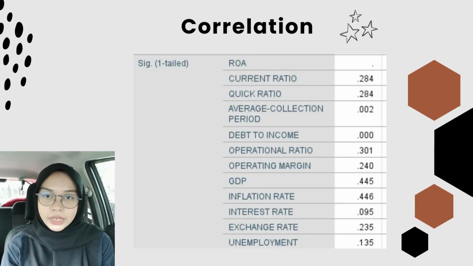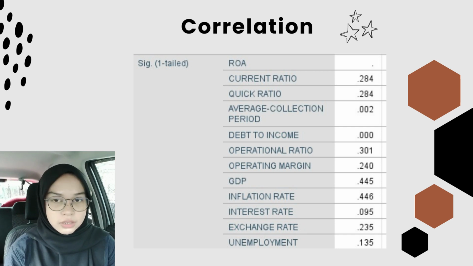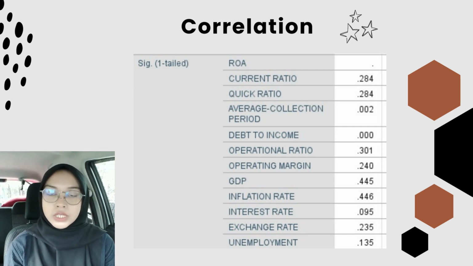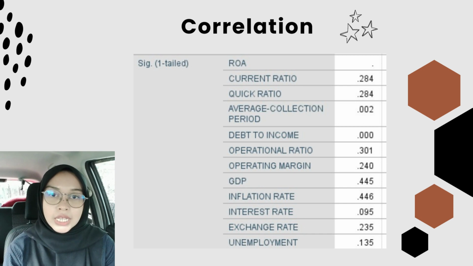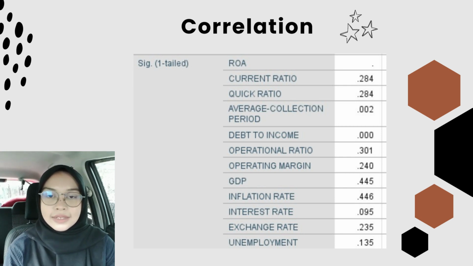In the correlation part, a p-value of 0.05 and above is not significant. As you can see from the data, the most significant to ROA is the interest rate with a p-value of 0.095. This shows that HLB depends on the interest rate as the banking business earns profit from interest income. Meanwhile, the least significant is the inflation rate with a p-value of 0.446.